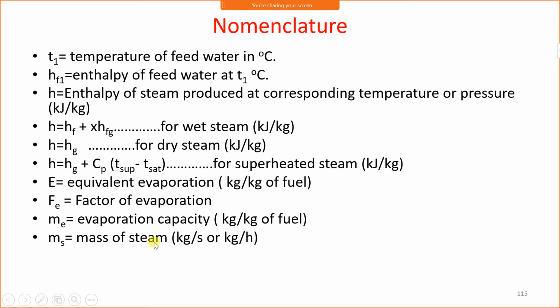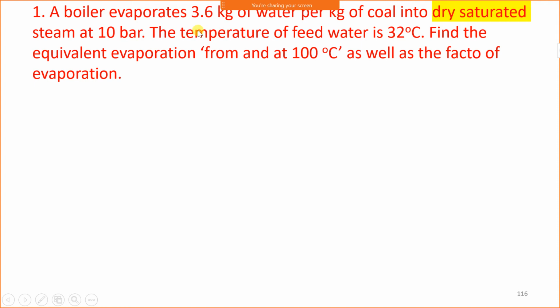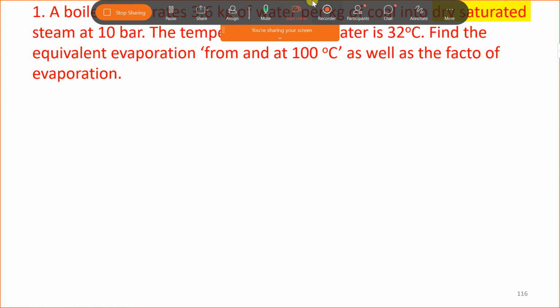Ms is the mass of steam. Mass of steam may be given in kg per second or kg per hour. Mf is the mass of fuel, which will be given in kg per second or kg per hour. Look at here. The unit of mass of steam and the unit of mass of fuel should be the same. If the unit of mass of steam is kg per second, the unit of mass of fuel should be kg per second. If it is kg per hour, it should be kg per hour. Then Cv is the calorific value. Calorific value will be given in kilojoule per kg. Now numerical. First numerical.